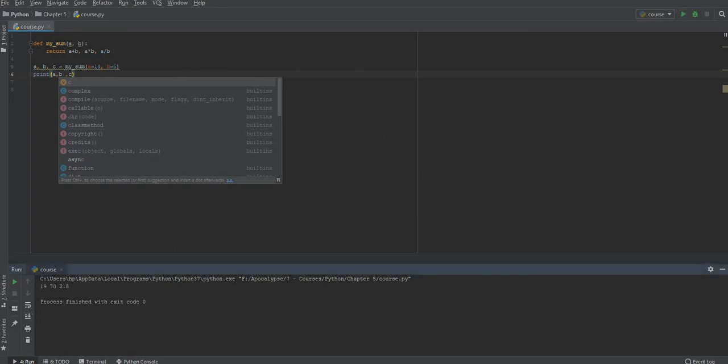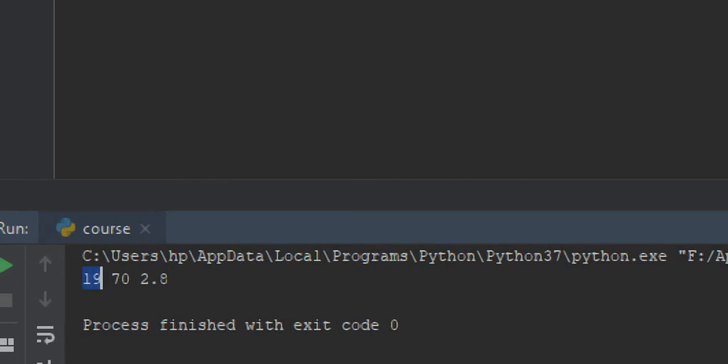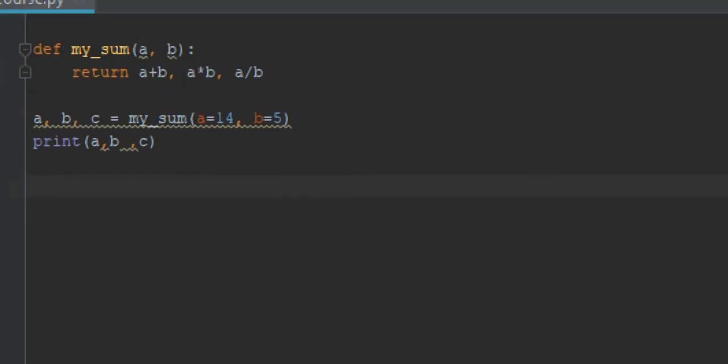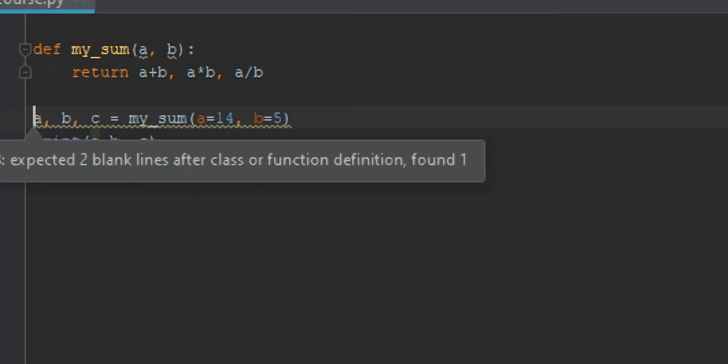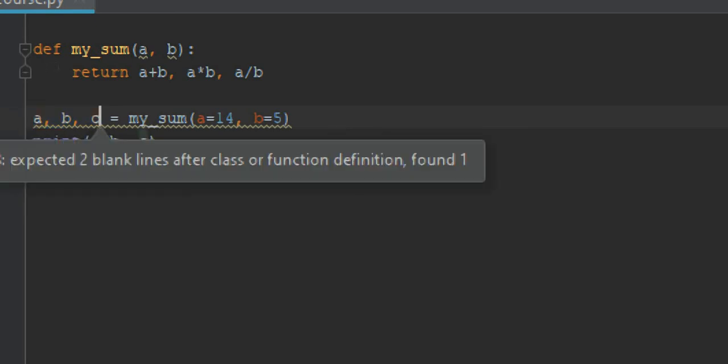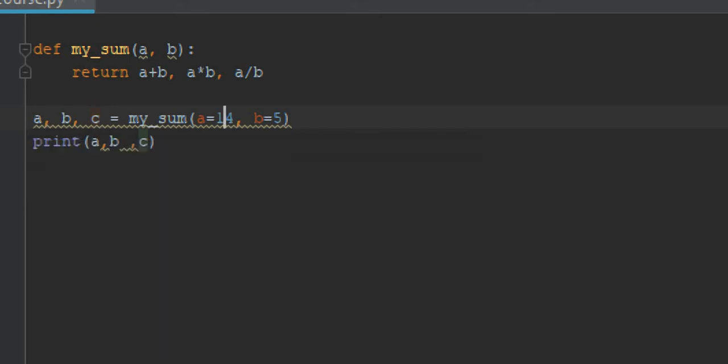Right, so as you can see, 19, 70, and 2.8, right? So now I took those returned values and I put them here. A will take the A plus B. All the time I will respect the order. So I have 3 returned values. I need to have 3 variables here. If I make just 2 or more than 3, I will have a problem. Okay, so make sure to make it properly.